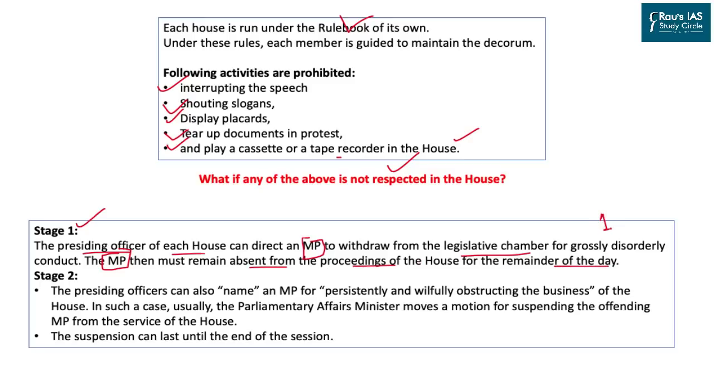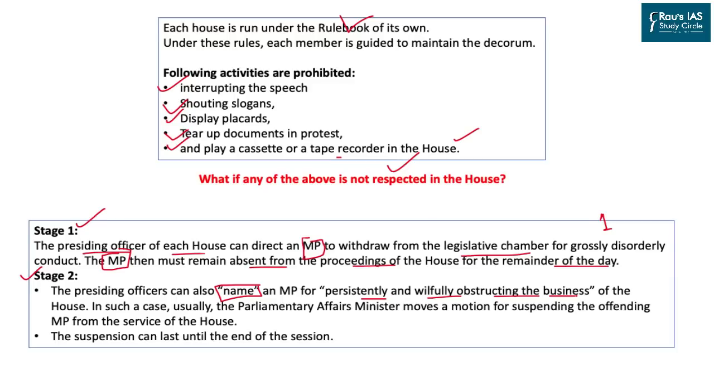On the other hand, there is a second stage, when the presiding officer can name a member of parliament for persistently and willfully obstructing the business. Let's say a member of parliament at the first stage was ousted on the first day, and he remained absent for the rest of the day. But next morning, when he came to the house, he started creating the same nuisance, disrupting the precious proceedings of the parliament.